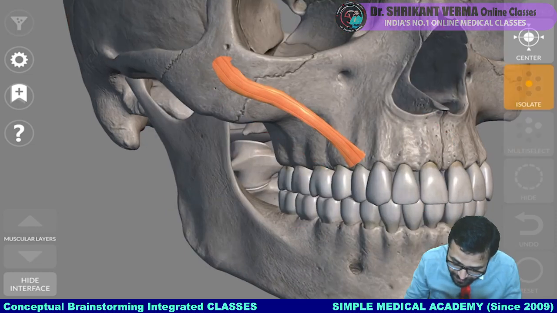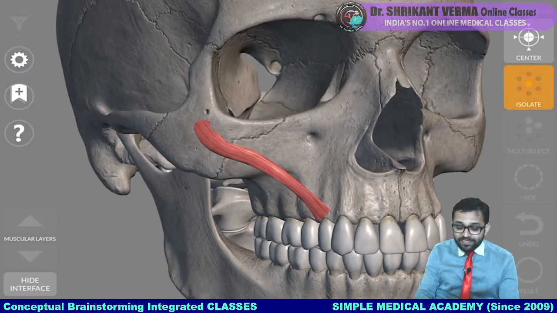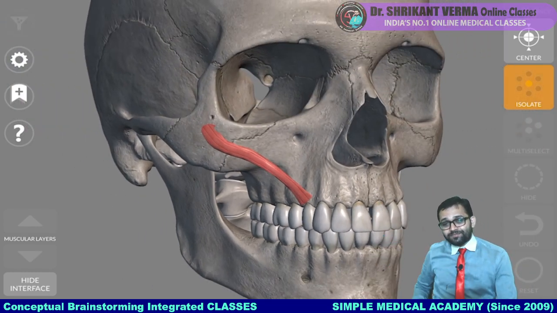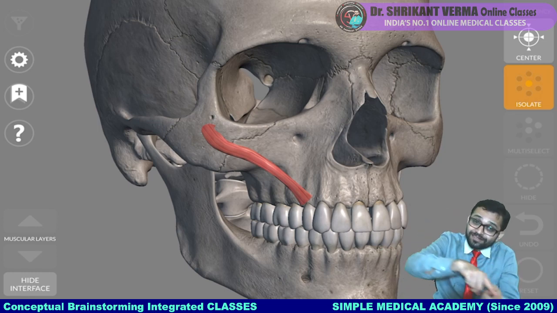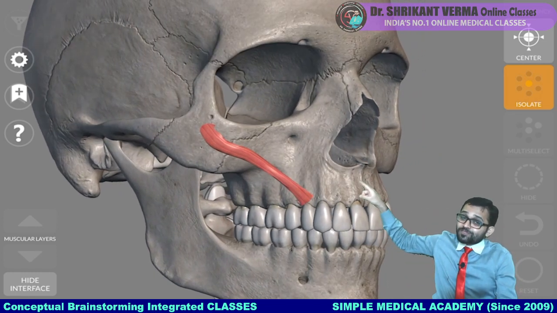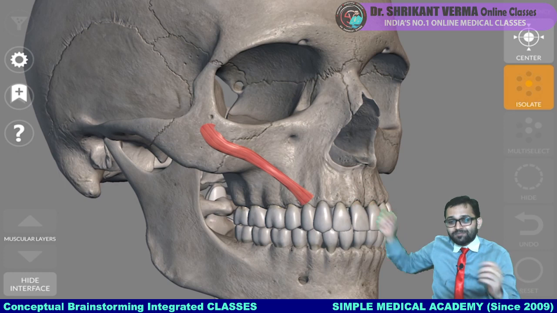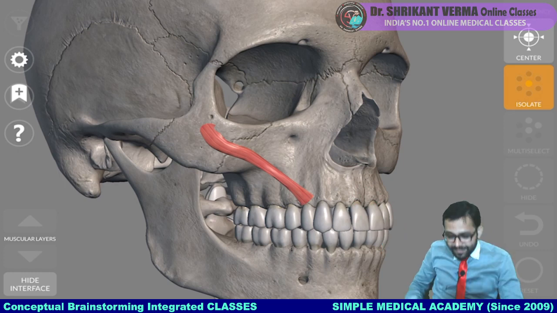Can you observe this muscle? It is just like the zygomaticus major. Because there was the pectoralis major, so we told the pectoralis minor. This is just like the zygomaticus muscle but small. So zygomaticus minor. Getting the point?